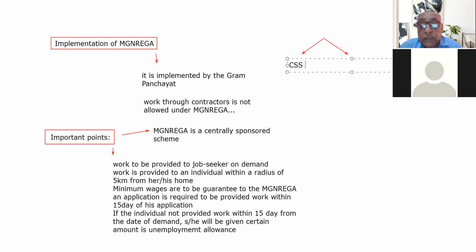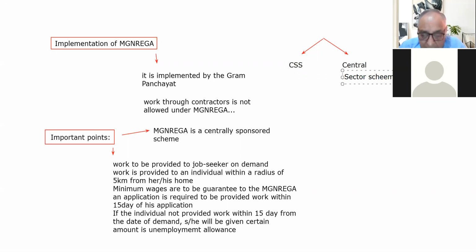And the second is the central sector scheme. So these are the two important categories of schemes.